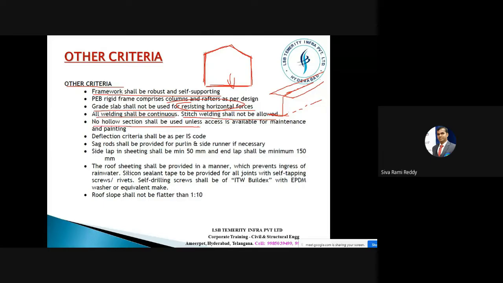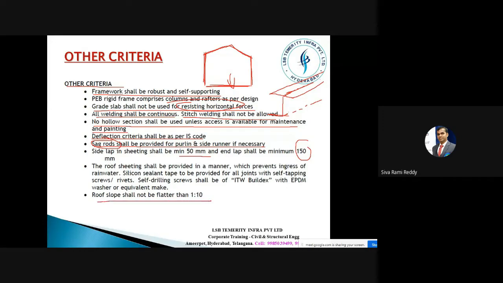No hollow section shall be used unless access is available for inspection and maintenance. Don't use any kind of hollow sections. Very clear. Deflection shall be as per code. Very clear. Sag rods should be provided for purlins if necessary. Sag rod is nothing but, I can show you the pictures. You just remember it. And then side lap of sheeting is around 50 mm, and the end lap should be 150 mm. I can show you all these details in the pictures.